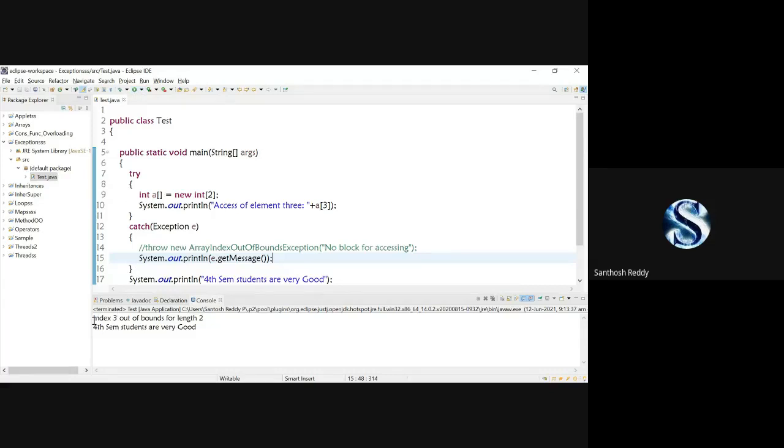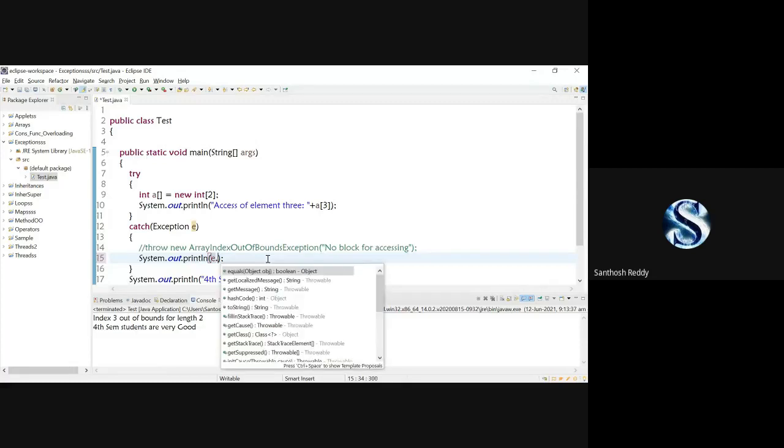See, here we got it: index 3 out of bounds for length 2. It is just showing this message. And fourth sem students are very good. That's it. So it shows the message, that's it. It won't show any warning. So to avoid that, what I have to do is e.printStackTrace.